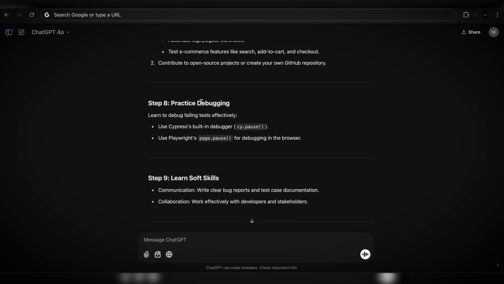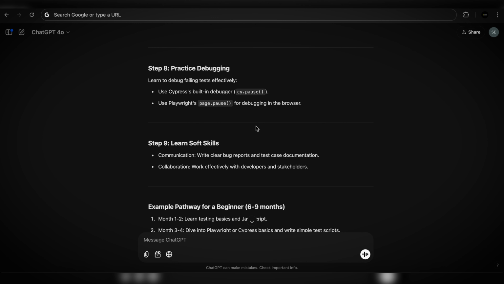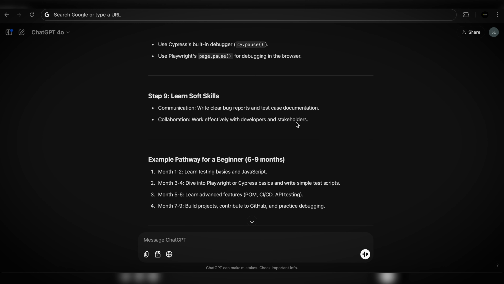Practice debugging. Absolutely, very important, but I will not dig into it because you guys have to go through everything else before you understand the debugging process. But in very simple words, it's a process of understanding why the issue is happening and what you can do about it.